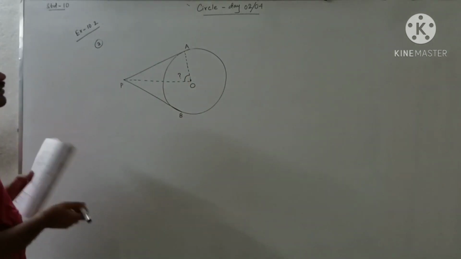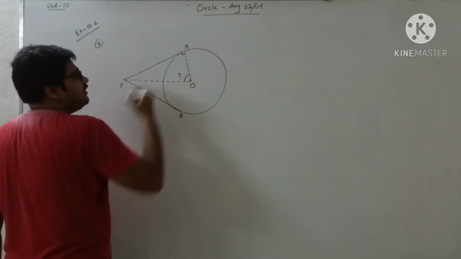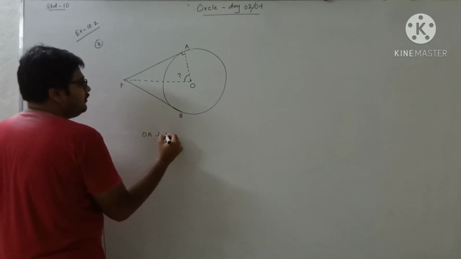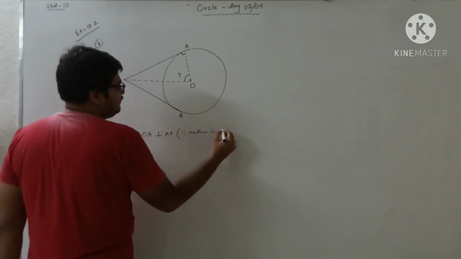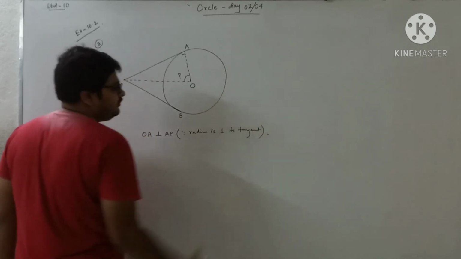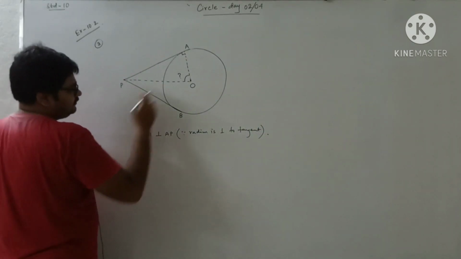Now look here, POA means this OA is actually a radius, and the radius is perpendicular to the tangent. So first of all we will write OA perpendicular to AP, since the radius is perpendicular to the tangent. Now just see this triangle OAP.